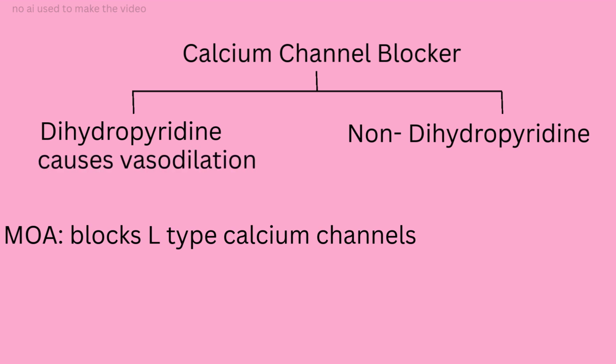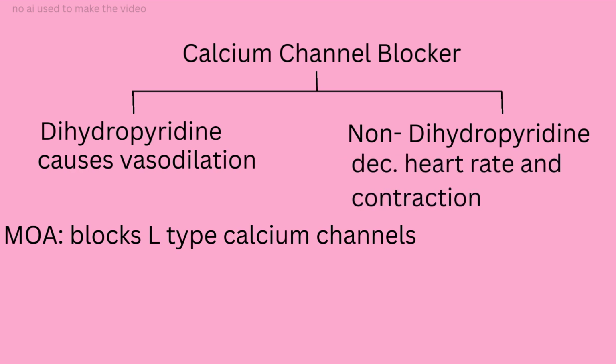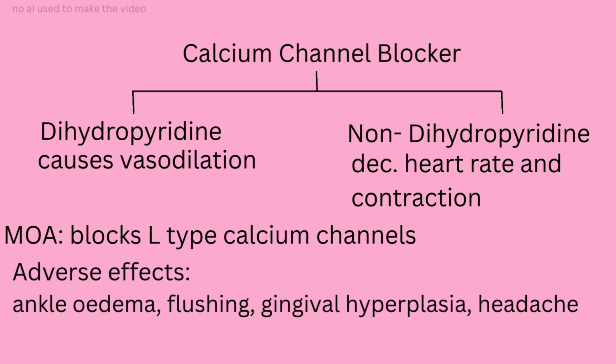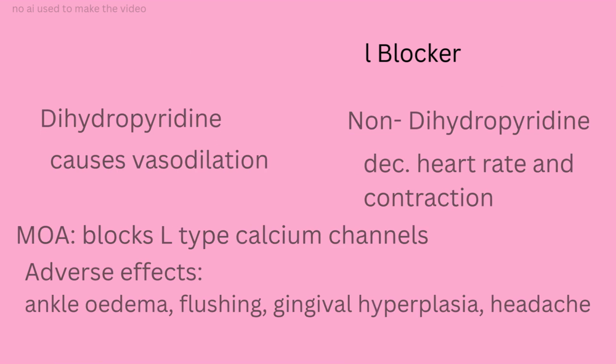They are used in hypertension because they cause vasodilation, while the second ones are used to reduce the heart rate and contractility, and they have examples like diltiazem and verapamil. Their adverse side effects are ankle edema, flushing, gingival hyperplasia, and headache.